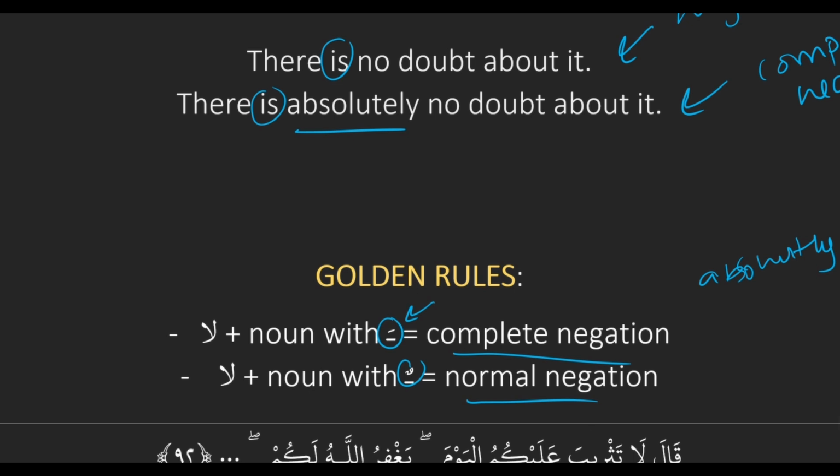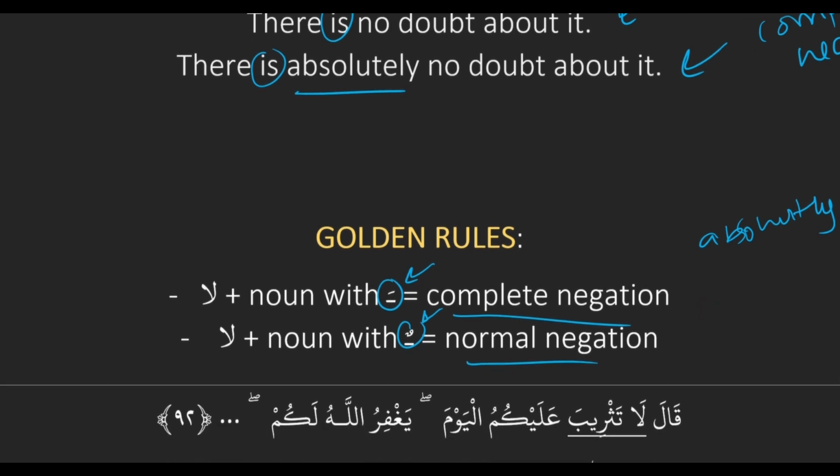The complete negation is always a fatha, not any receiver label. Complete negation translates as there is absolutely no, and normal negation translates as just there is no, without the absolutely.